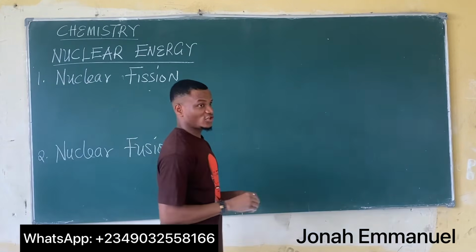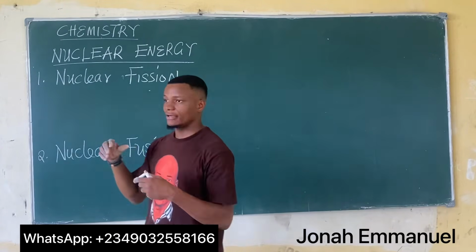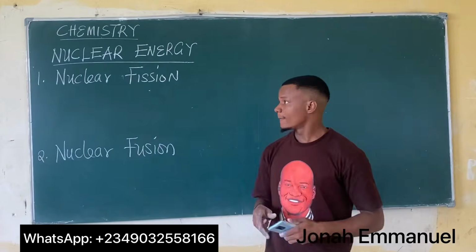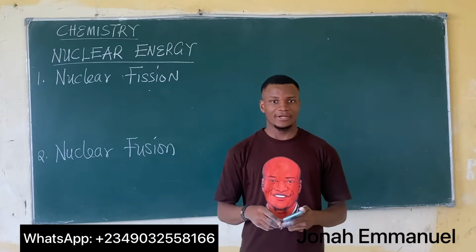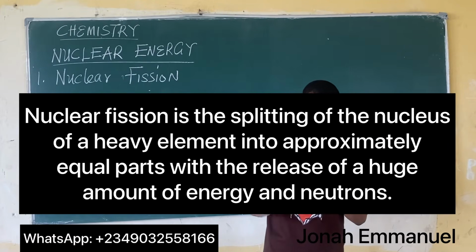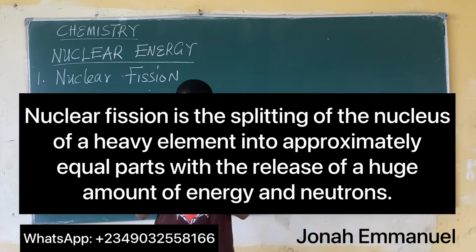By definition, nuclear fission is simply the splitting up of the nucleus of a heavy element into approximately equal parts with the release of a huge amount of energy and neutrons.